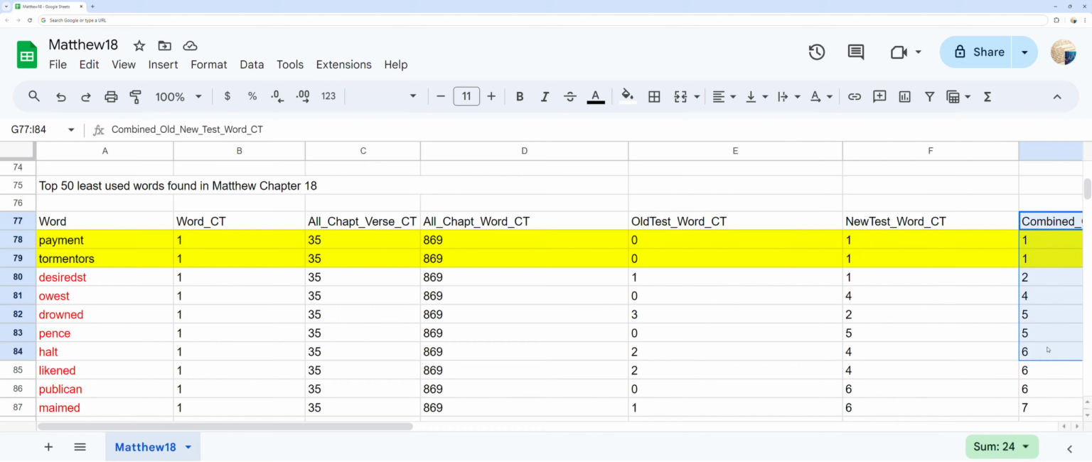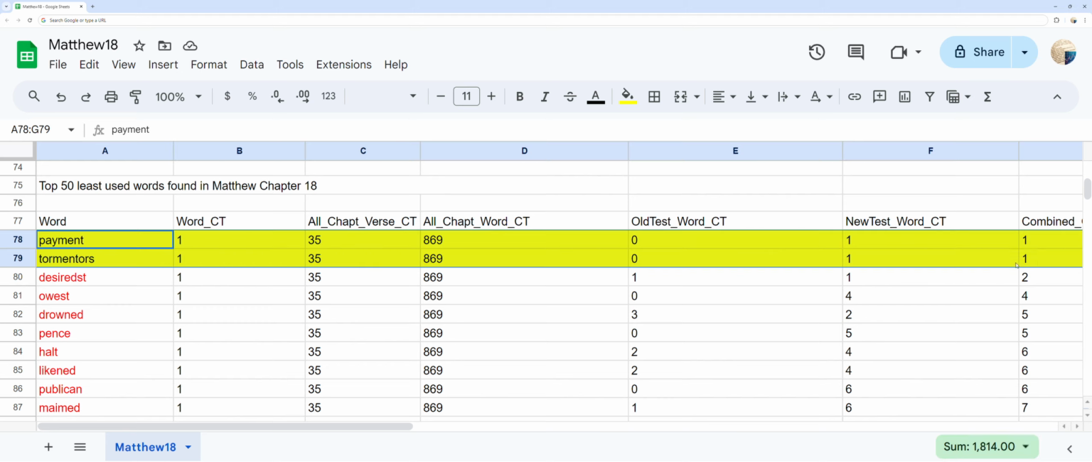You can see two words highlighted in yellow: payment and tormentors, which are only found one time in all of the Bible, so these are pretty rare words found in Matthew chapter 18.